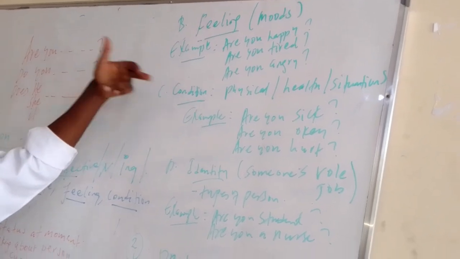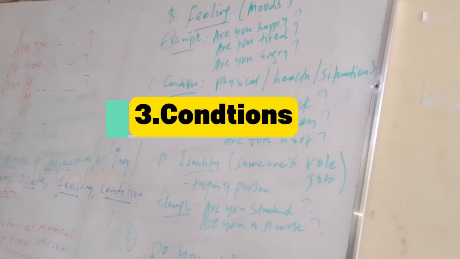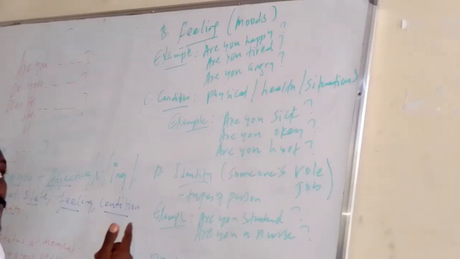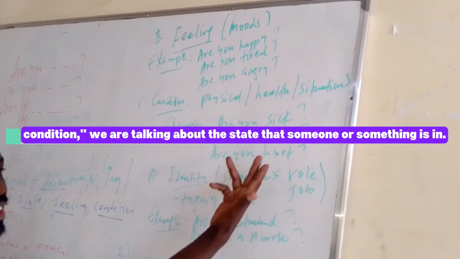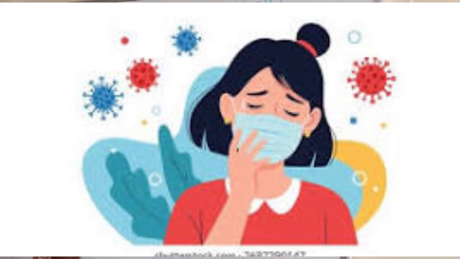For the conditions, the physical or health condition of somebody, we also use "are you." For example, "Are you sick? Are you okay?" At that time, we are going to ask him or her about his or her physical situation. So at that time, we have to use "are you."